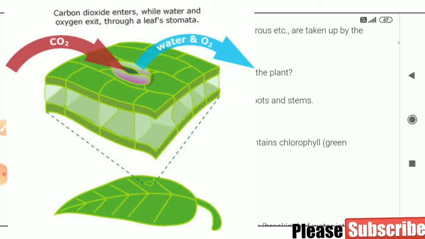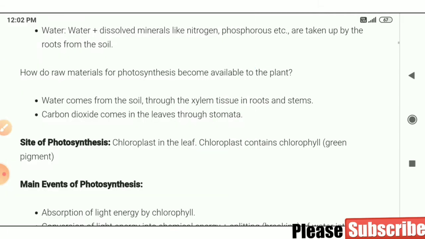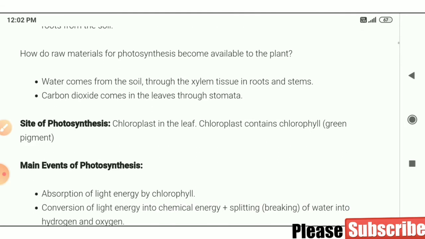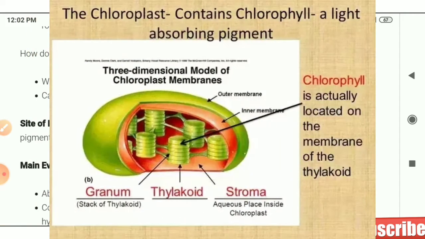So from roots plants get water, and through stomata plants get carbon dioxide. When these get sunlight and chlorophyll, which is already present inside the chloroplast, an organelle in the green plant cell, photosynthesis takes place. I hope this point is clear to you.